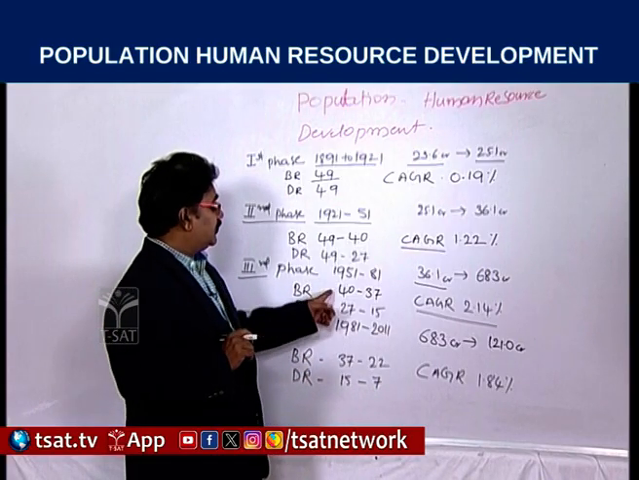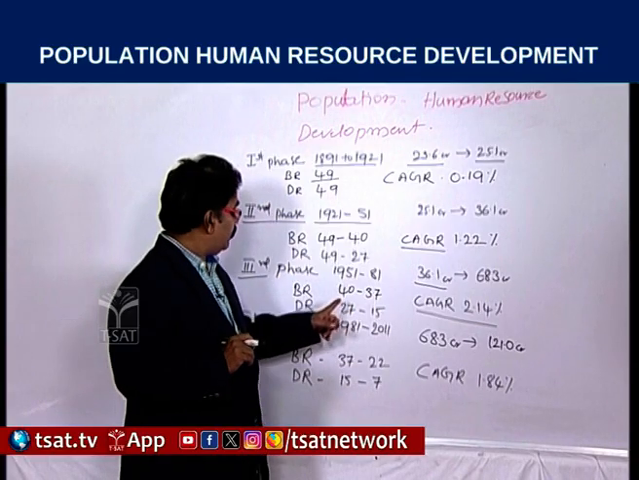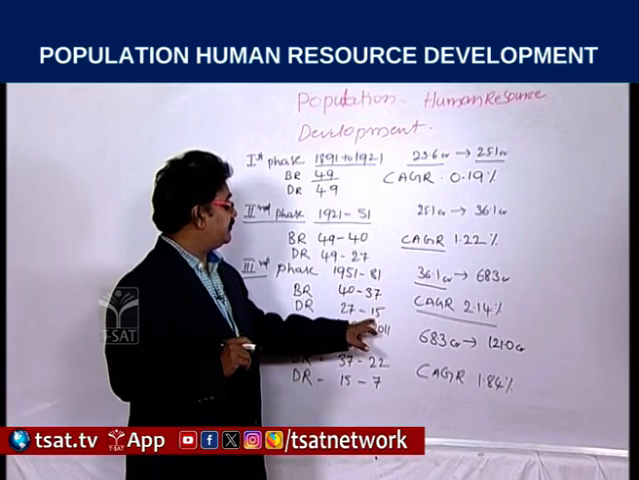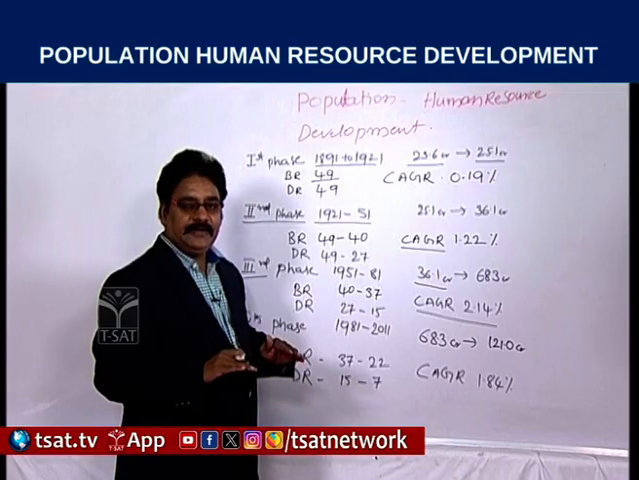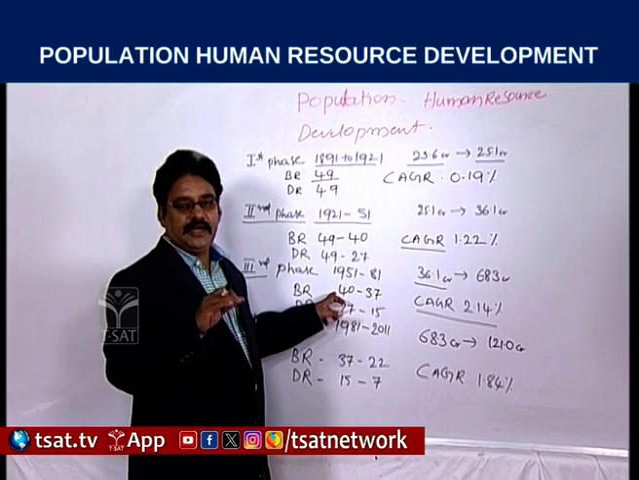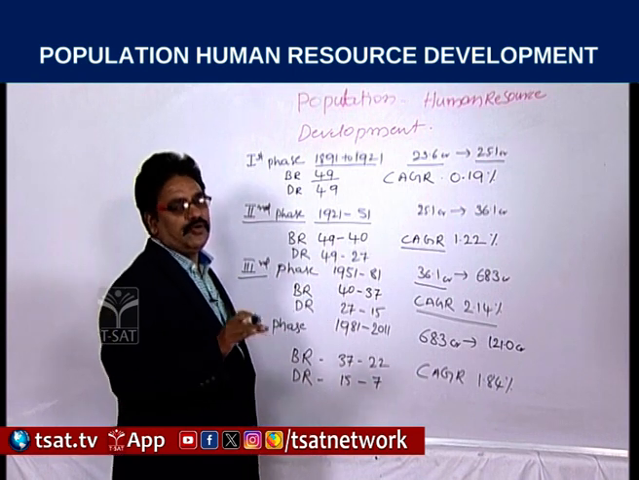The reason for that is that birth rates decreased by only 3, whereas death rates decreased from 27 to 15. Again, a considerable decline in death rates and a negligible decline in birth rates. This is due to economic progress.